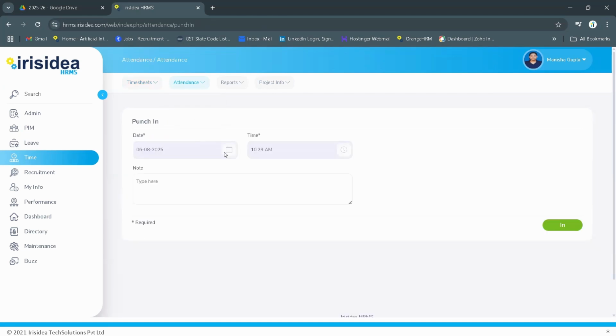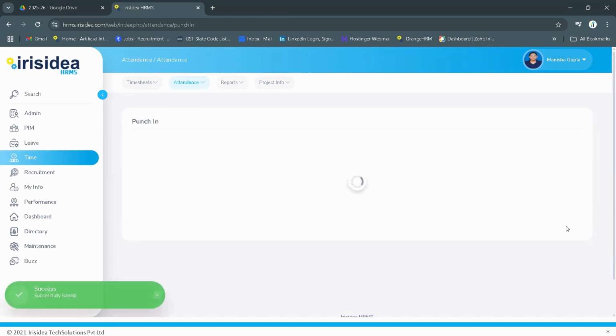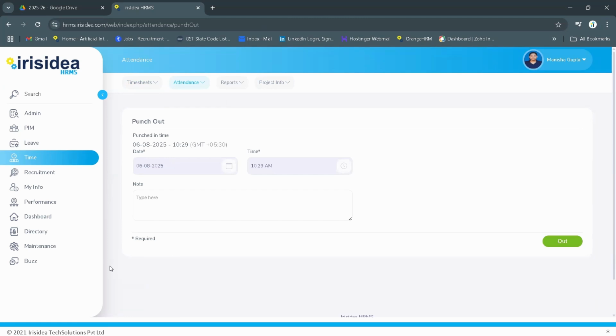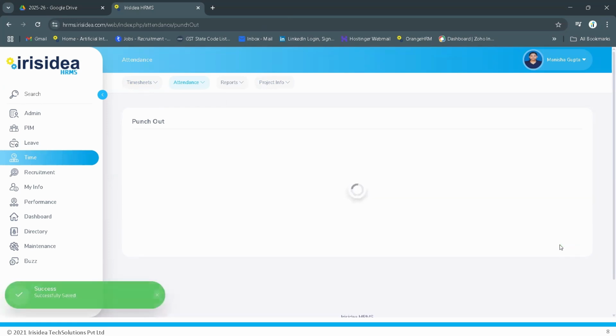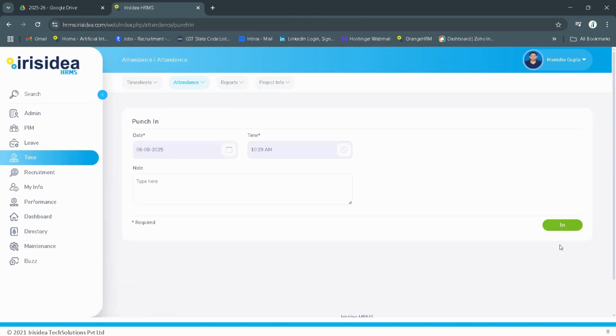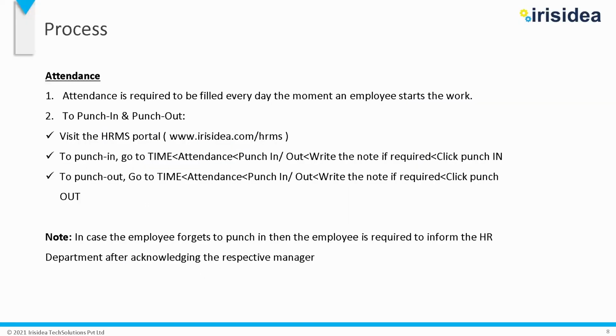Click on the date, whatever the date and time, then click on In. If required, you can type a note. If you are taking a half day or anything, type a note also, and then click on punch out. Once you have done your work, by the end of the day, you have to punch out. This is the way you can punch in and punch out.